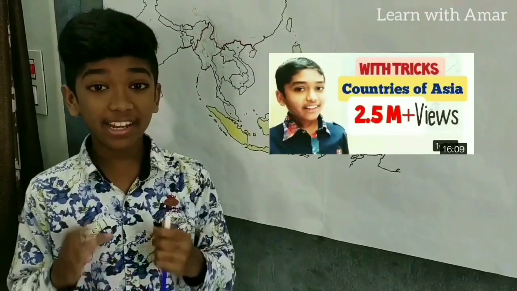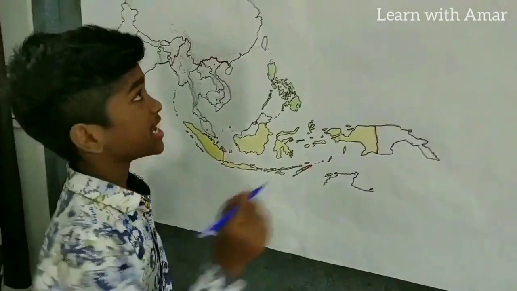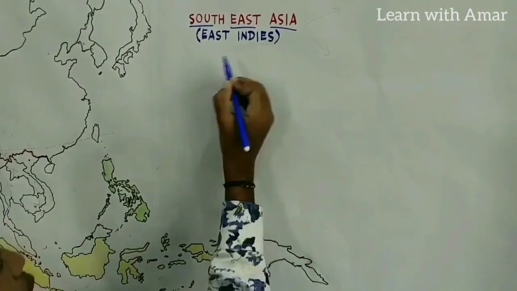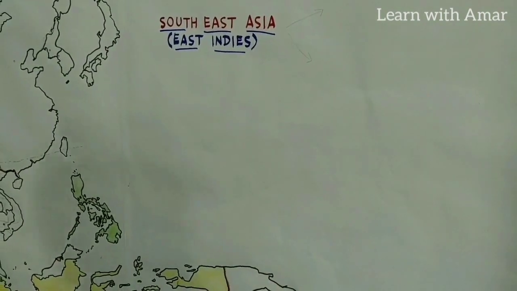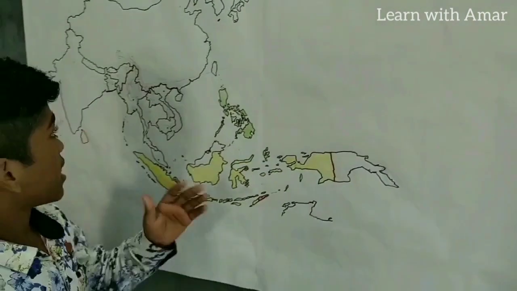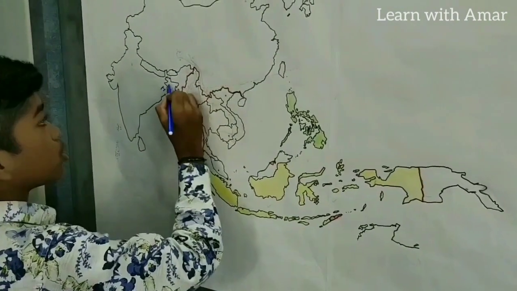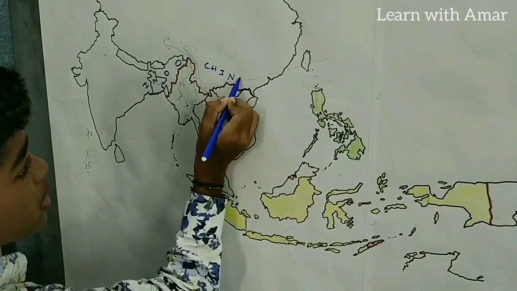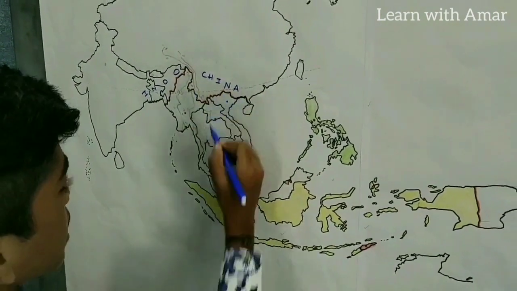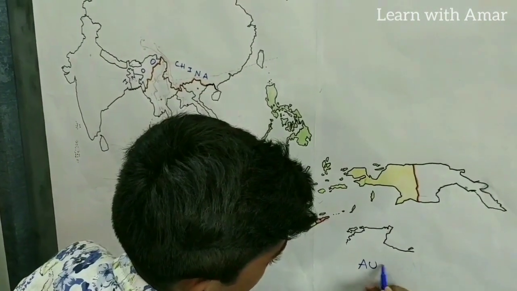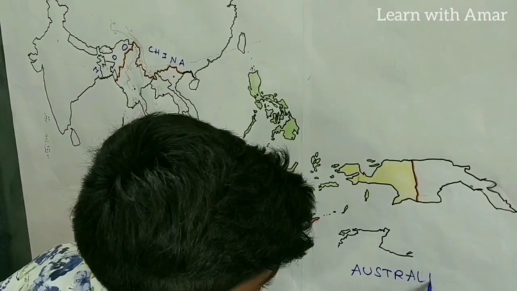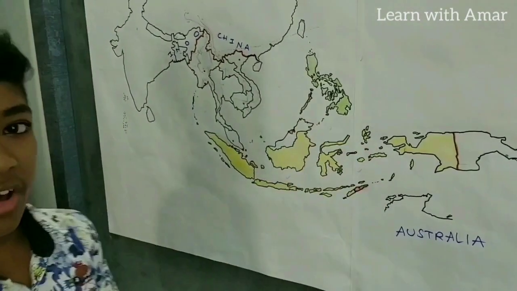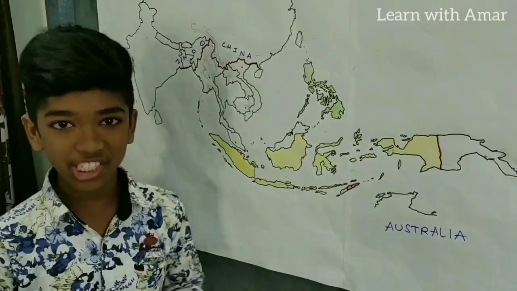Namaste, this is Anand. Previously, we have discussed Asia as a whole, but now we are going to discuss a region of Asia, that is Southeast Asia. It is also known as East Indies, right? So, which region is Southeast Asia? From here, from the Indo-China border, from here, this orange region, from here up to Australia, this whole region we call it as East Indies or Southeast Asia, right?